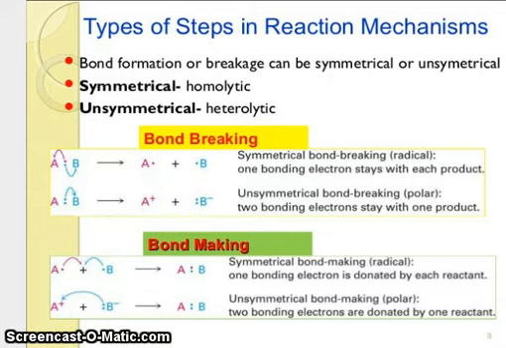Unsymmetrical bond breaking is polar: two bonding electrons stay with one product. This is negative and this is positive, an anion or a cation. Symmetrical bond making is radical: one bonding electron is donated by each reactant. Unsymmetrical bond making is polar: two bonding electrons are donated by one reactant.